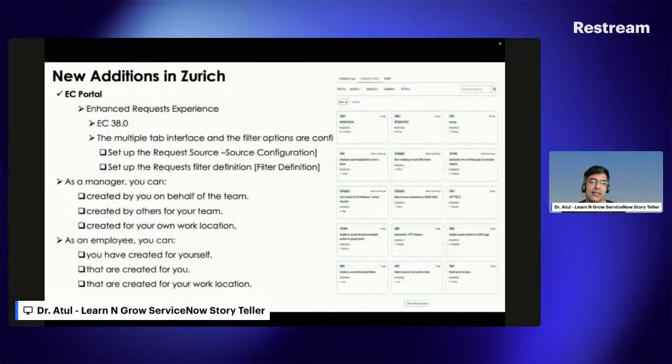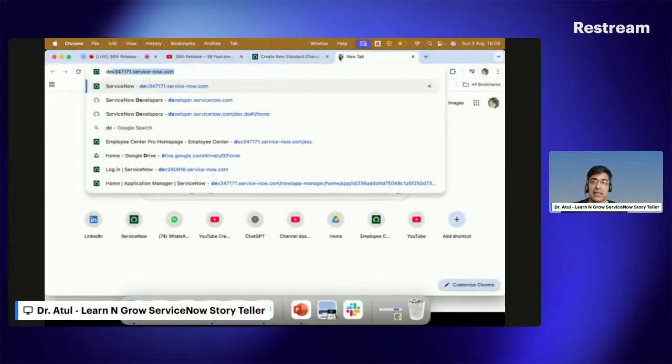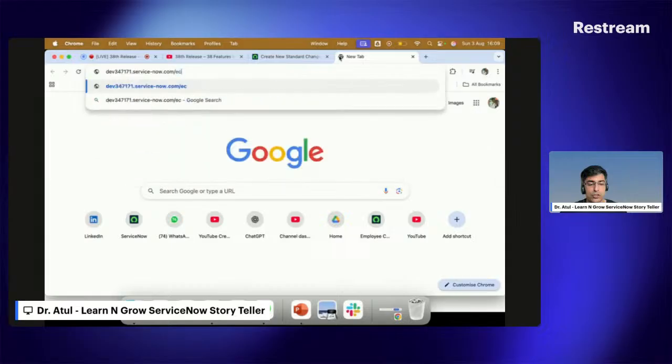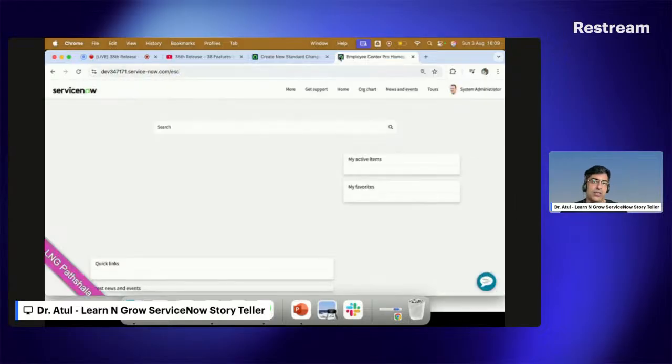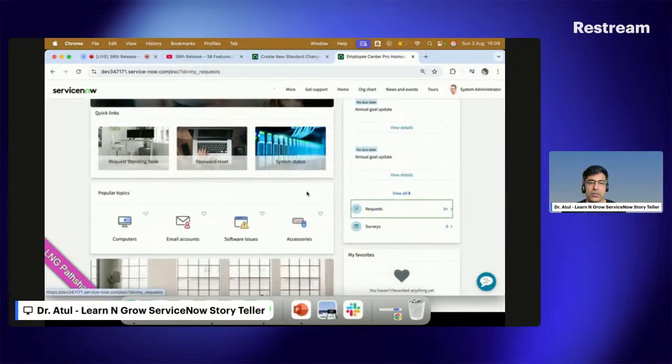Now coming to another good topic, the Employee Center portal. This is what I tried, but I did not succeed. I can show you something here, the ESC portal. I can go here to the request.